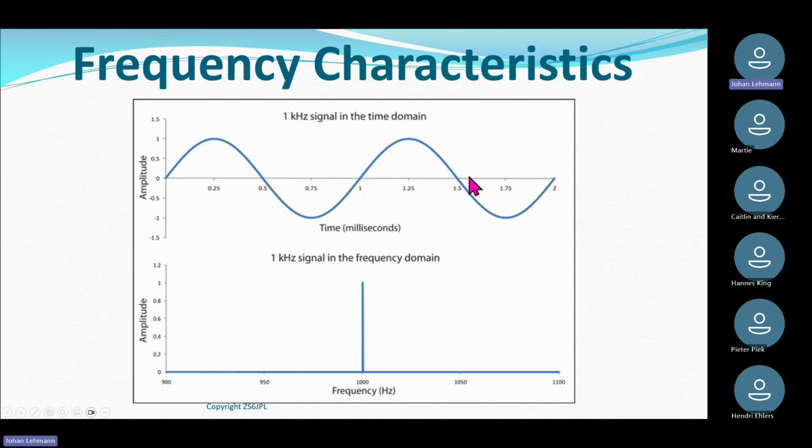The problem with radio equipment is it's not very useful to work in time. We work in frequencies. So the mathematicians have come up with a mathematical equation called the fast Fourier transform, which changes a time display for us into a display represented in terms of frequency. So the bottom graph is the same signal you see on top, but represented in terms of frequency, not in terms of time.